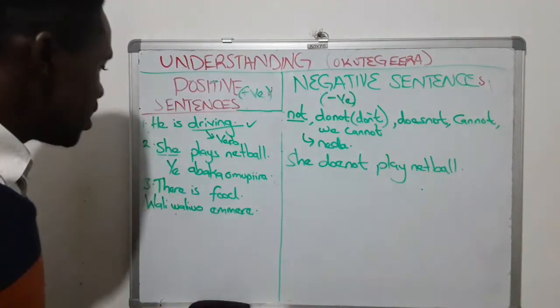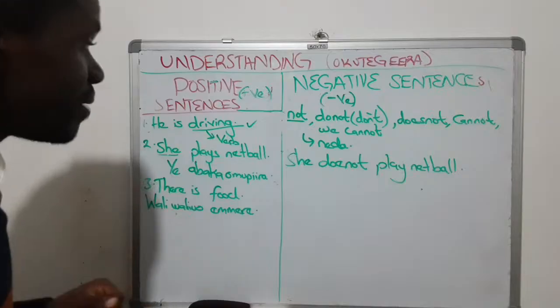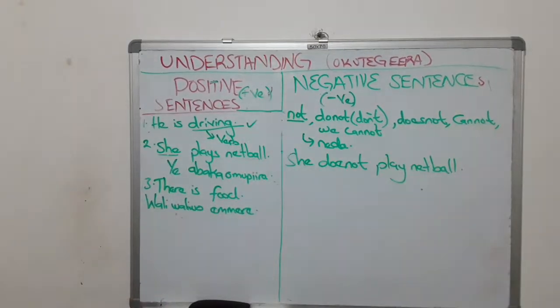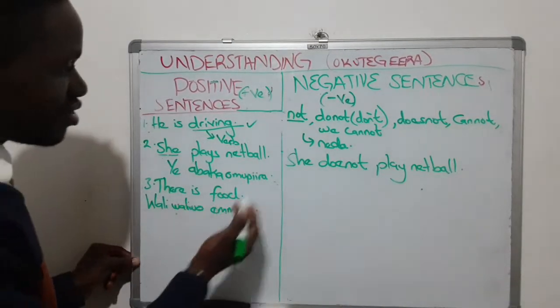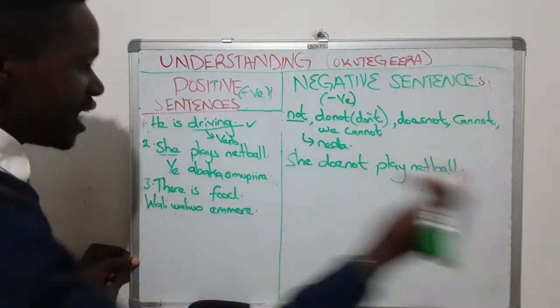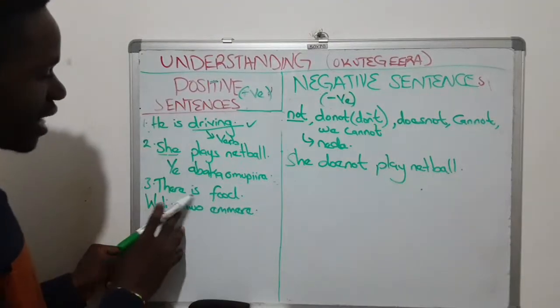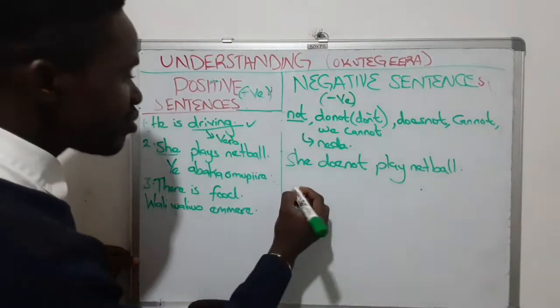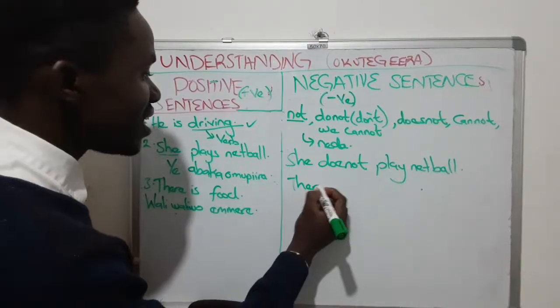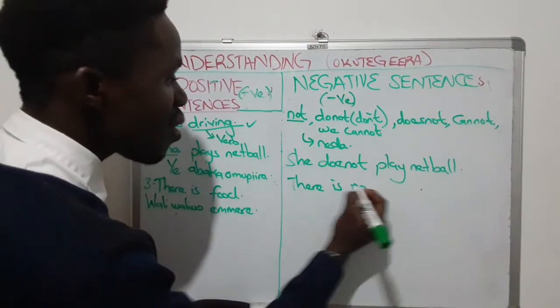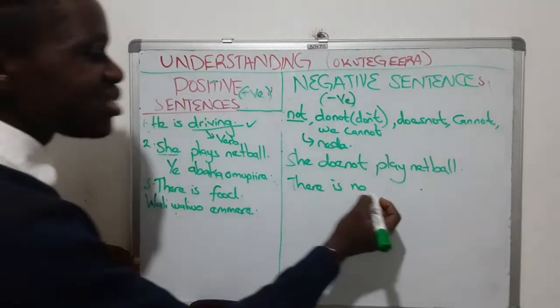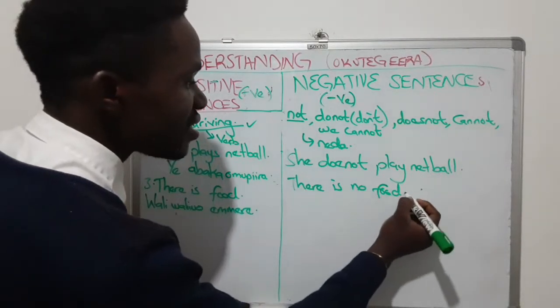It is positive sentence. For negative sentence, tugambye negative sentence zibeeramu not muzo. So ogamba there is food. In negative sentence mugenda kubeera there is no, there is no food.